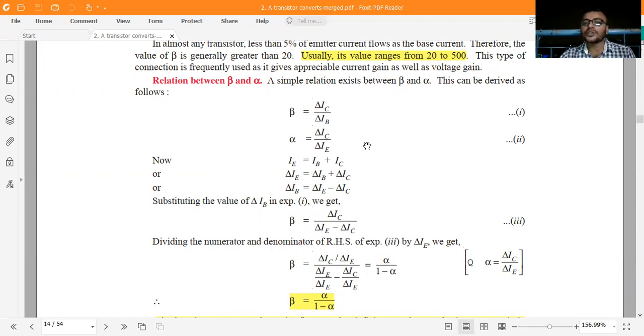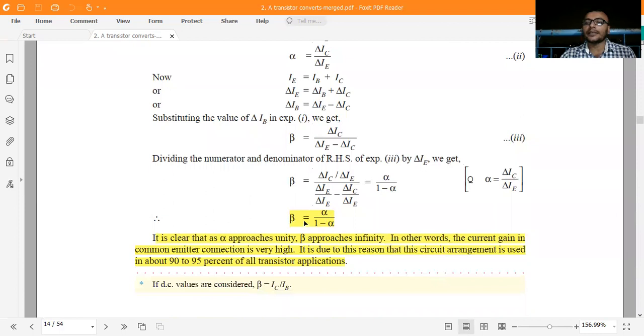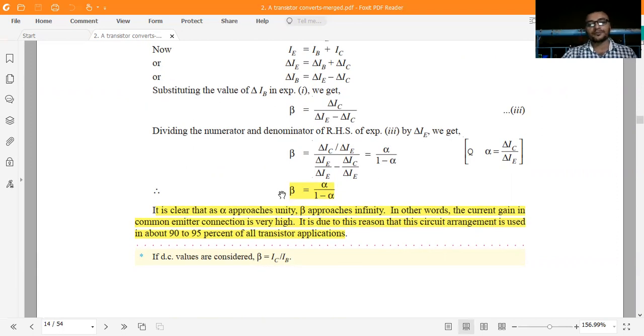After solving these equations, you will get that beta is equal to alpha divided by 1 minus alpha. It is a very important question. You have to remember these equations, because these expressions are asked in so many examinations.